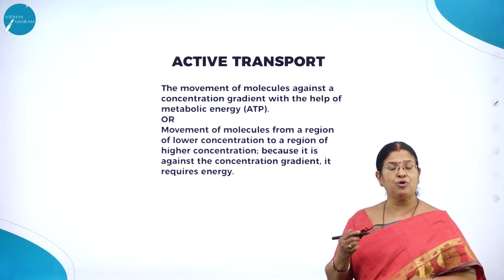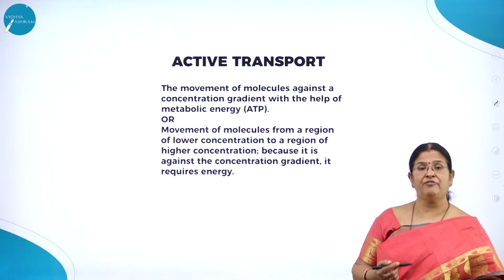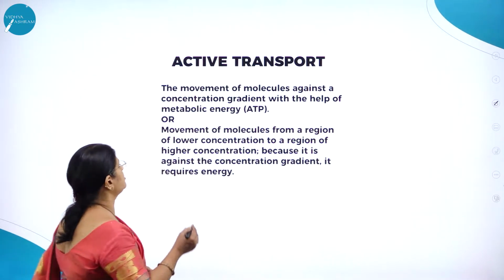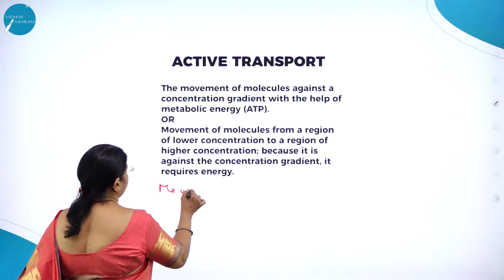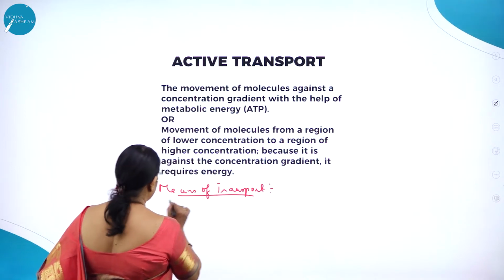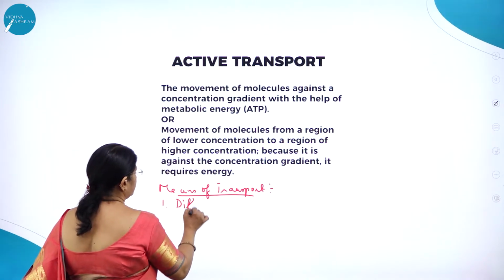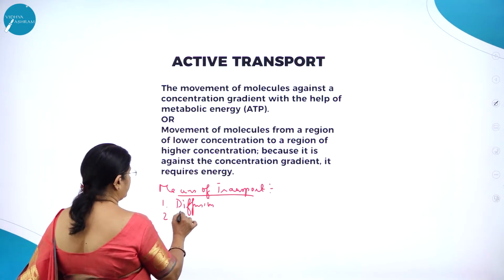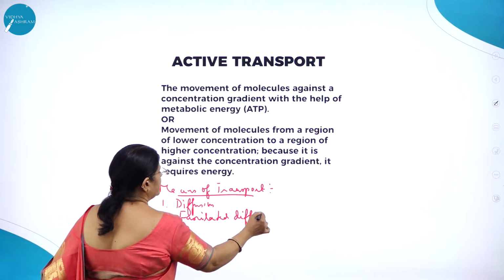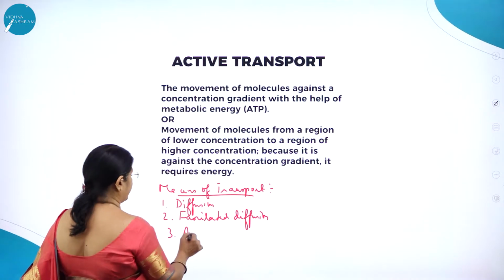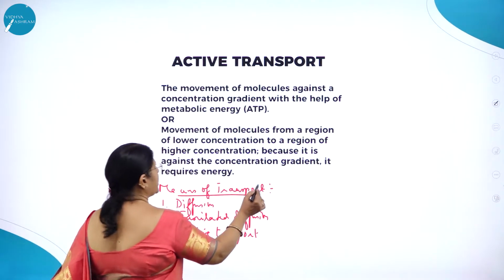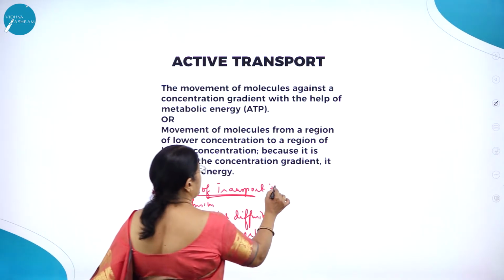Now, I hope you remember in the last session we studied a very important physiological method. So what were the three means of transport? We studied diffusion. Then the second one, facilitated diffusion. Then the third one is active transport. So these are the means of transport in plants.